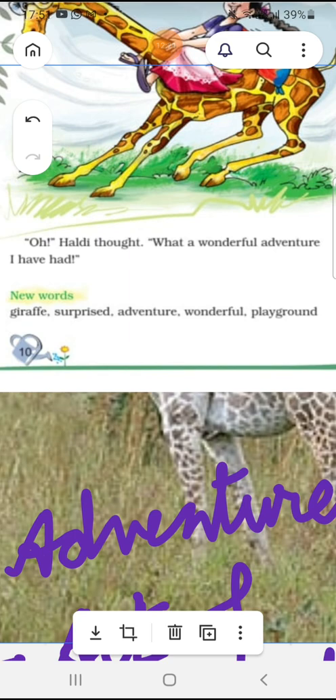And the answers of this story I shall give you later on, students. So read the story very well. Listen to the pronunciation again and again and learn the story well.